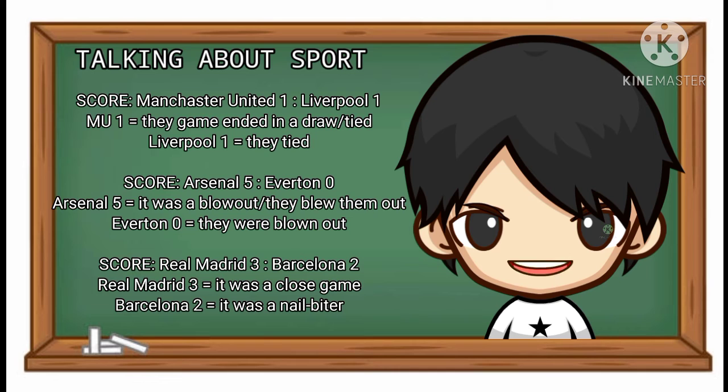So here we can say that Arsenal blew Everton out. So they blew them out. Arsenal blew Everton out, and you can also use the passive where Everton, they were blown out. So here you use they were blown out, in the passive construction for Everton, they were blown out. Arsenal blew them out, okay? And here the game was a blowout.